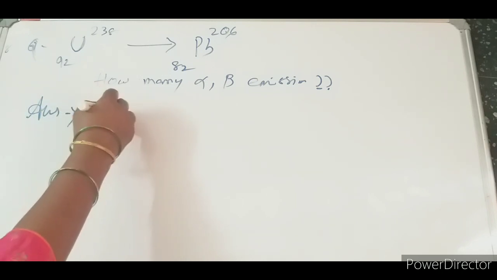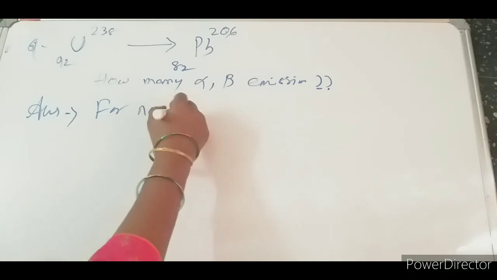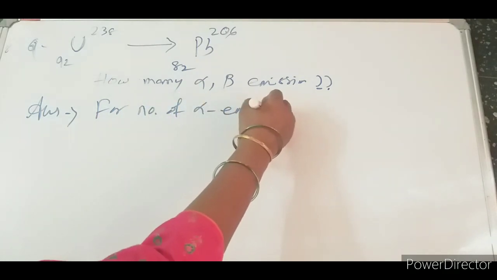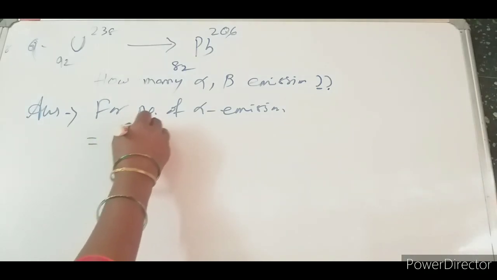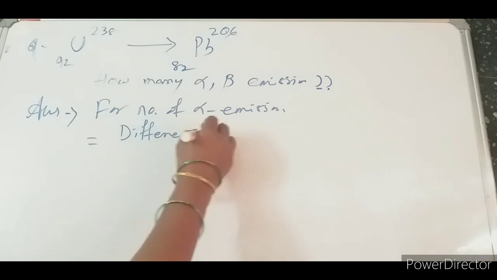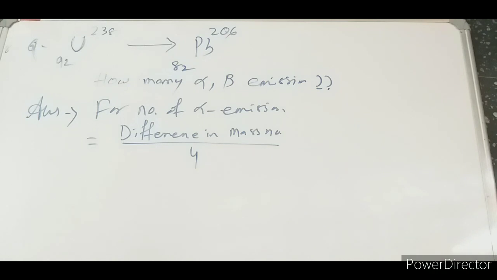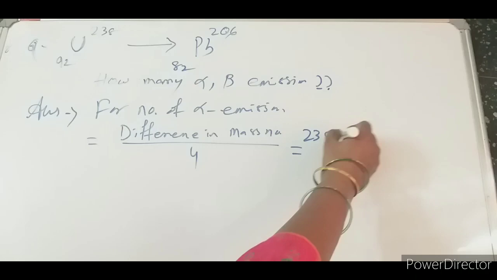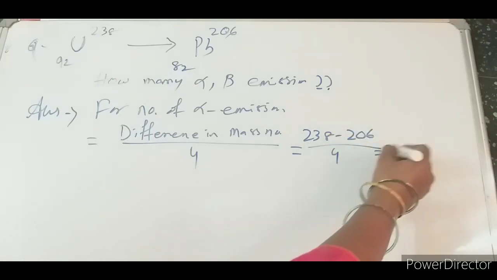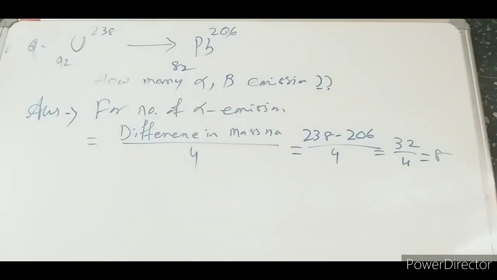So here, for the number of alpha emissions, the formula is the difference in mass number divided by 4. So what are we getting? Mass number 238 minus 206 divided by 4, 32 by 4 equal to 8. Okay, so number of alpha equal to 8.